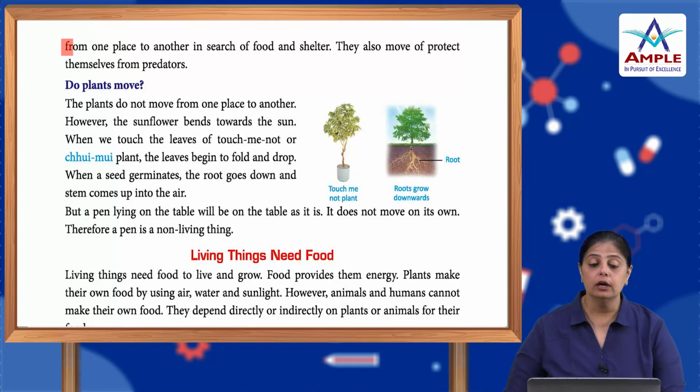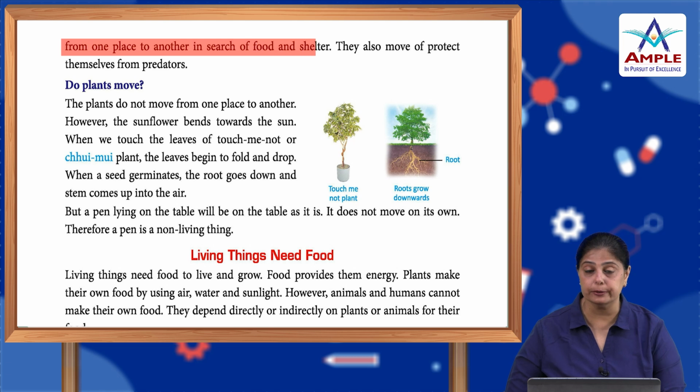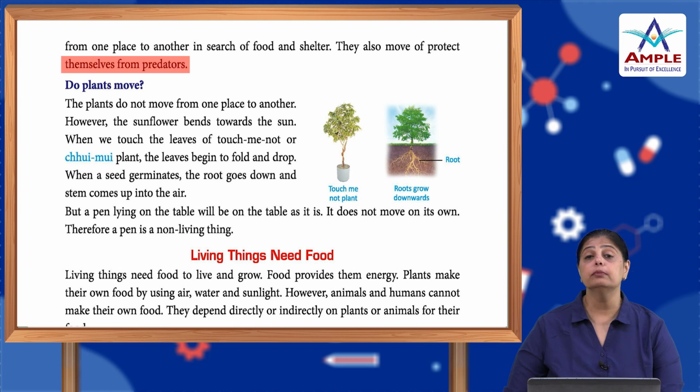They move from one place to another in search of food and shelter. They also move to protect themselves from predators. Children, you must have observed that anything that is living, it can be the tiniest worm, is always moving, and it moves on its own, whereas anything that is non-living will not move, alright.